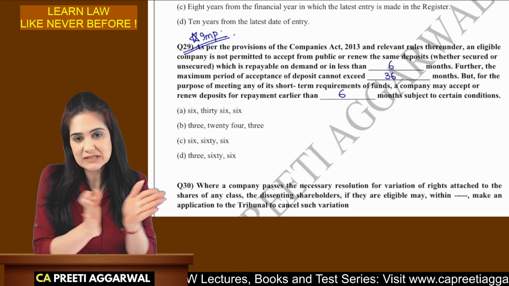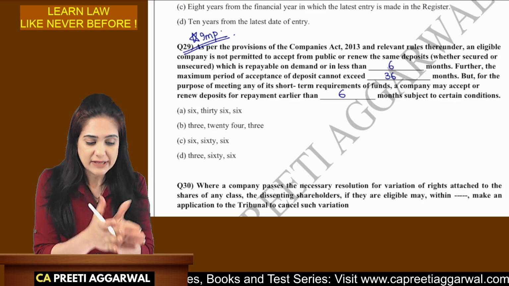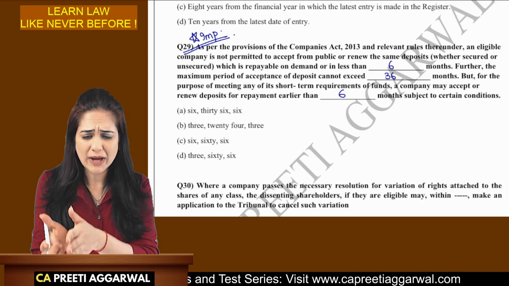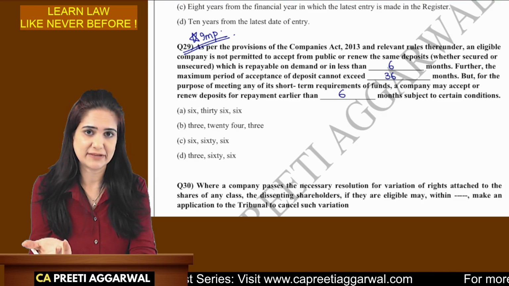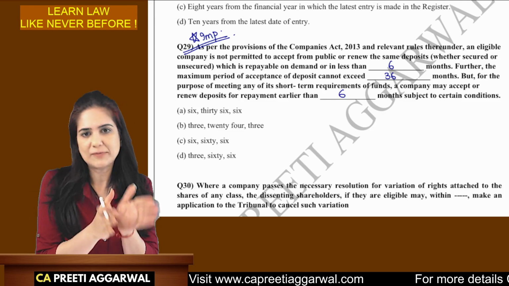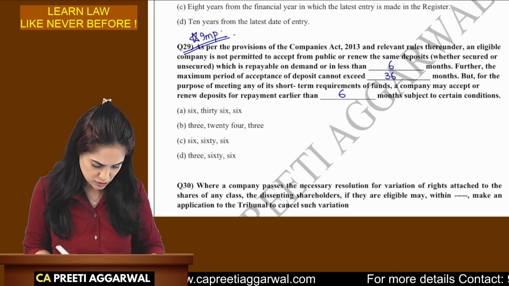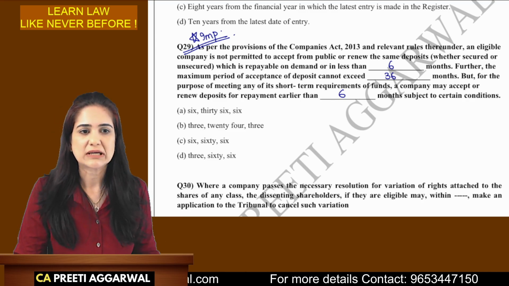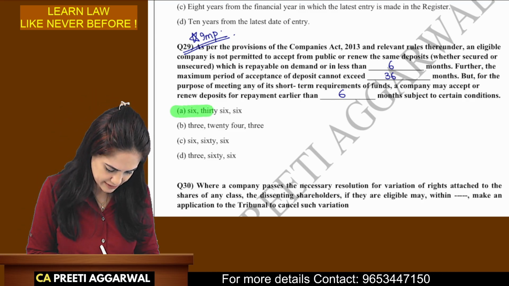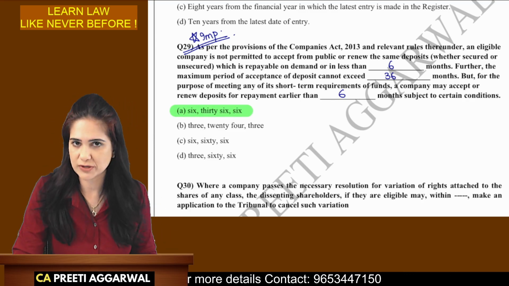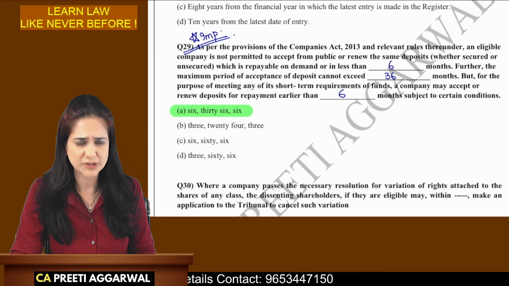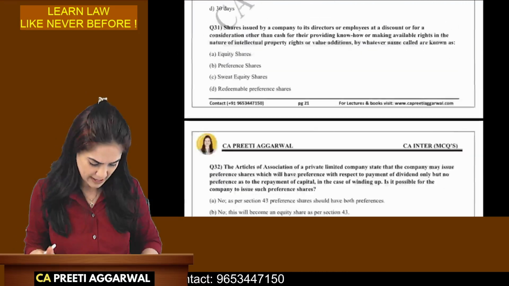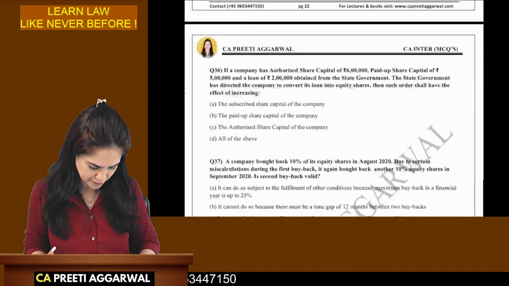But minimum is 3 months. Yes, it is possible to accept deposits which are repayable less than 6 months, but you should accept it for at least 3 months. So that option is not given here. So as per the sentence formation, the correct option is 6, 36 and 6. It was a very nice question. So I think you should highlight this question. The next question from my MCQ book is question 44.